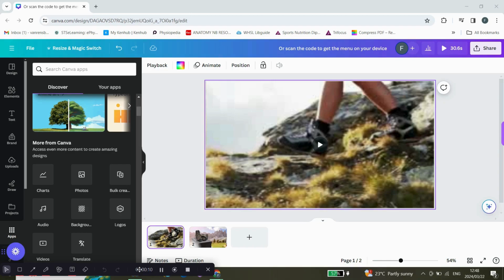Today I'm going to show you how you can add audio and music to your videos on Canva. So first up, open the Canva app and go to apps. Then you'll see the app audio. You can click on that.